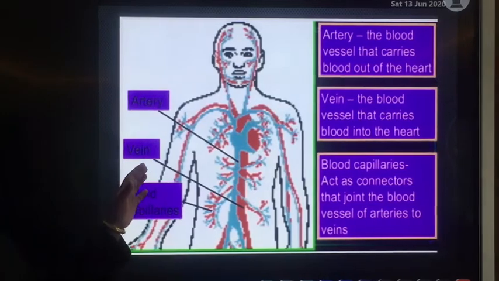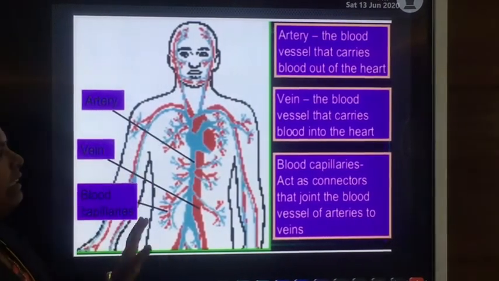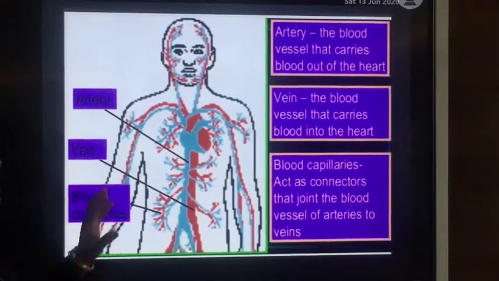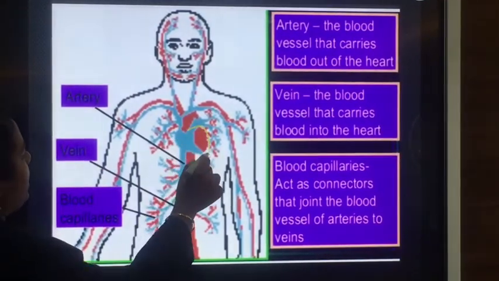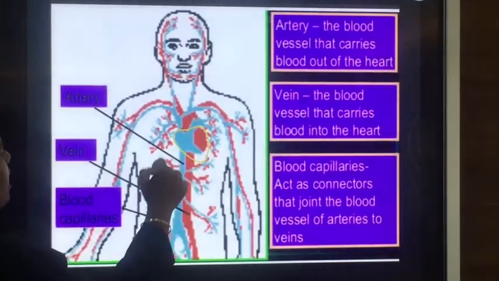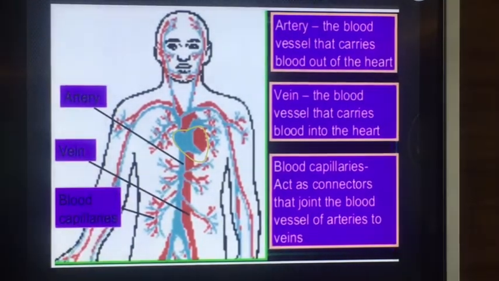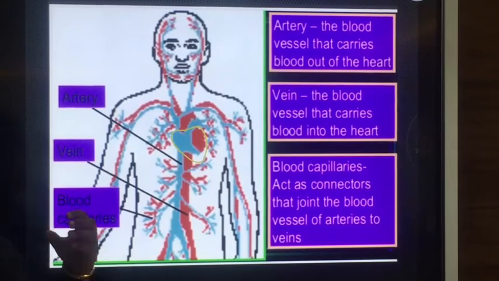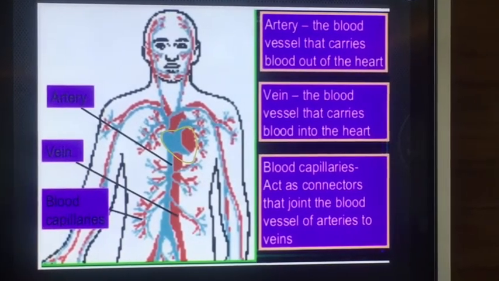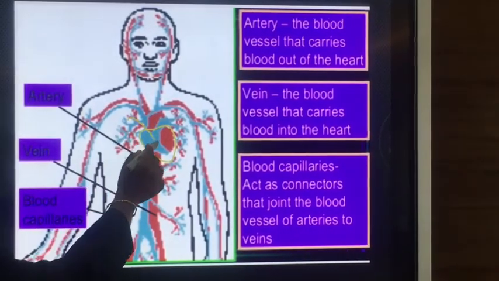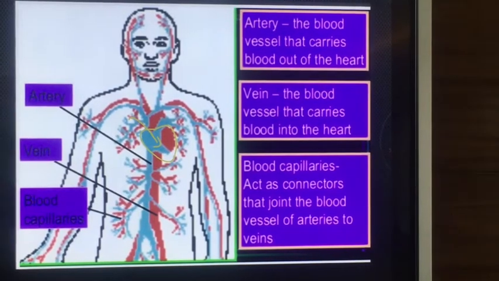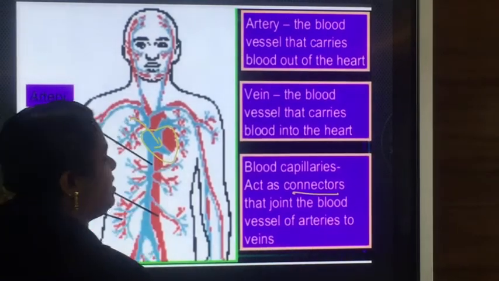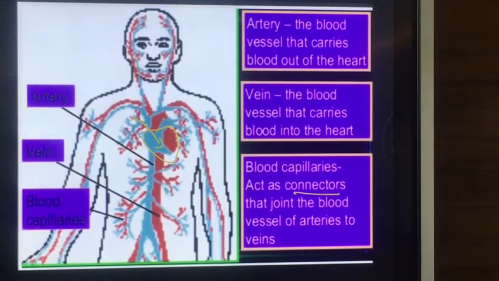So the main function of an artery is that it is the blood vessel that carries oxygenated blood out of the heart to different parts of the body. Then the vein collects deoxygenated blood from the upper as well as lower part of the body and pours that blood into the heart for oxygenation. Then blood capillaries act as connectors that join the blood vessels of artery to the veins.